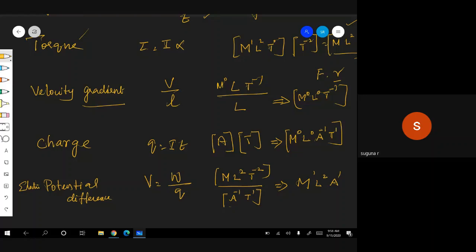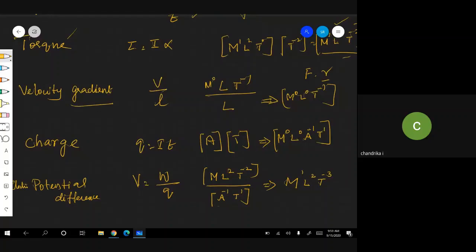You will keep A afterwards because it is electricity. First mechanics, everything.